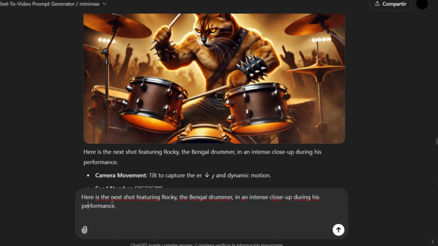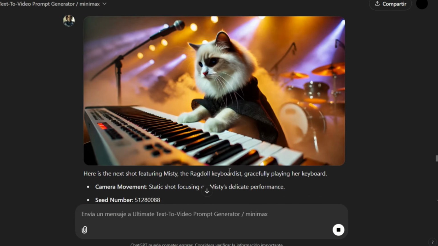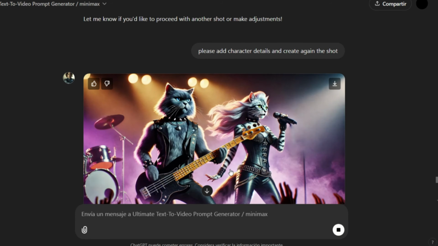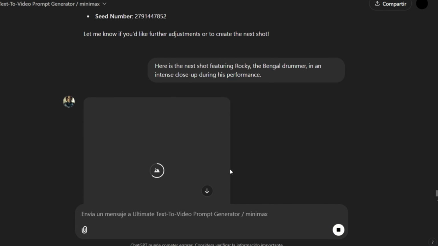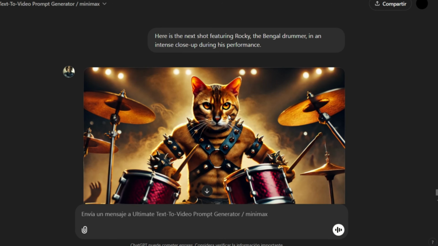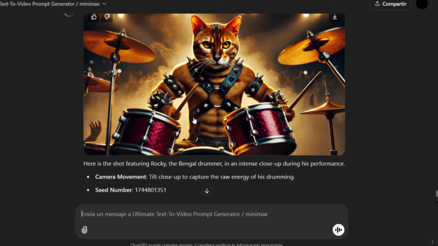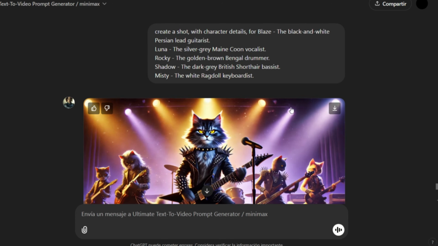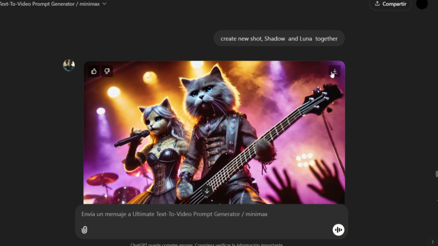I'll generate a few more images, for instance, an additional shot of one of the characters. Let's see how it goes. Perfect. Now I'll stop this step and move on to Hailuoai.video, where we'll create the videos. I'll download all these images and upload them to Hailuoai Video to begin animating.